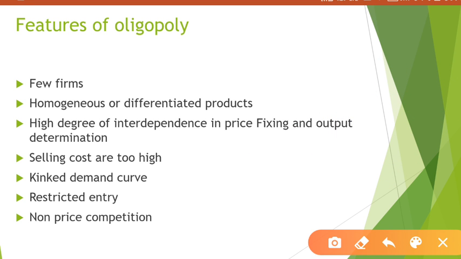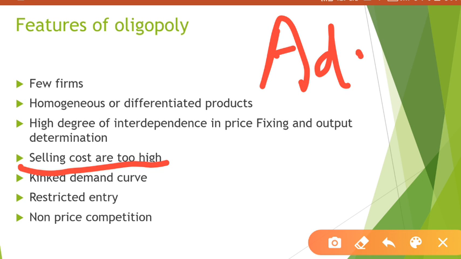They don't use price. Now, selling costs are too high. Why are the selling costs too high? First of all, what are selling costs? Selling costs are those costs which we incur to increase our sales. Suppose I do some advertisement, or show good behavior towards the customer, give a good discount, a good offer, this kind of thing.